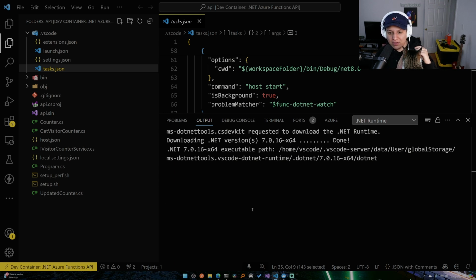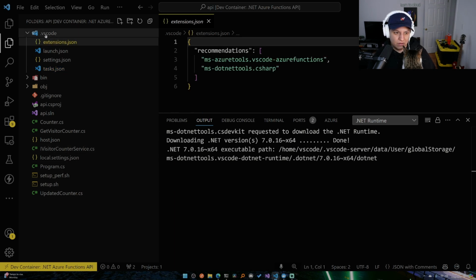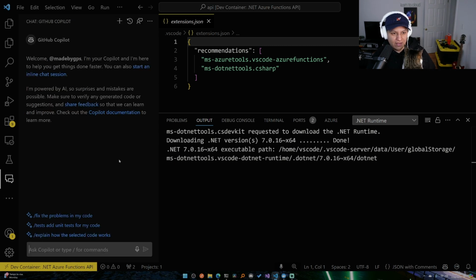That way you end up developing inside of the same environment that your stuff in production is going to be, which I think is so freaking cool. And then in here, you can customize your environment to your heart's content, right? So in here, I have GitHub Copilot chat. I have Copilot.